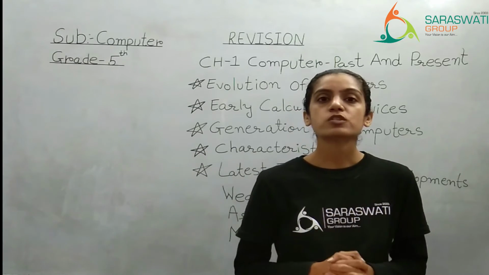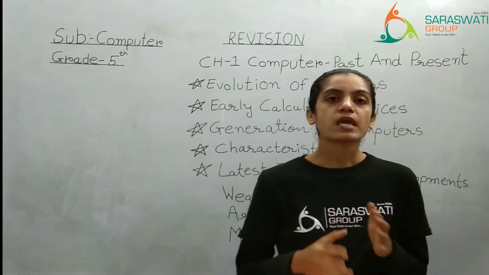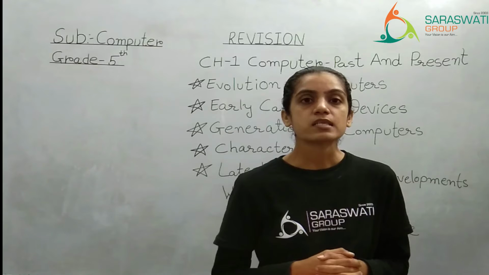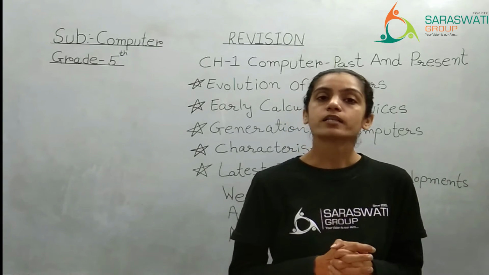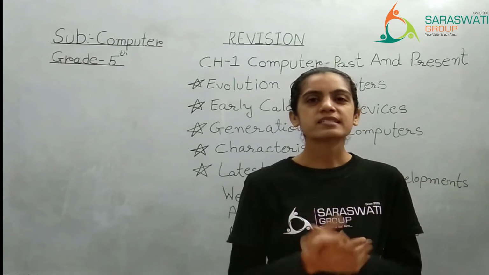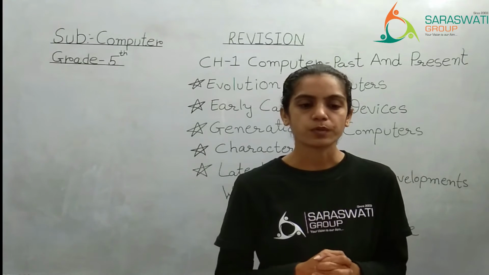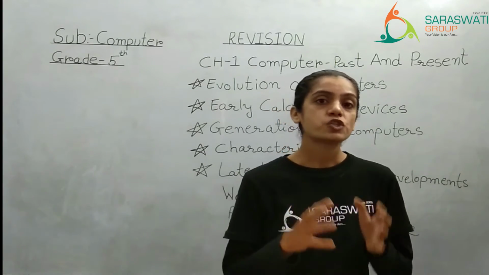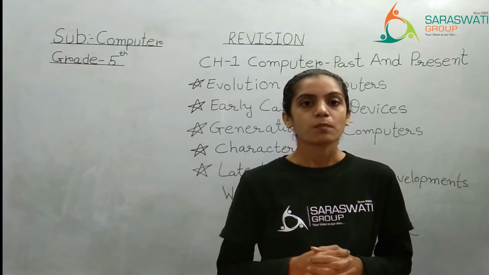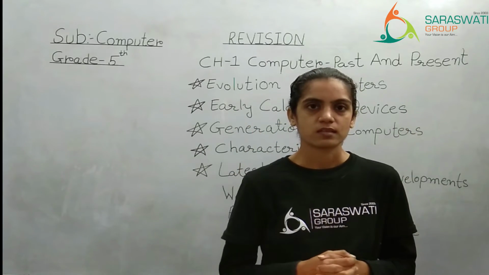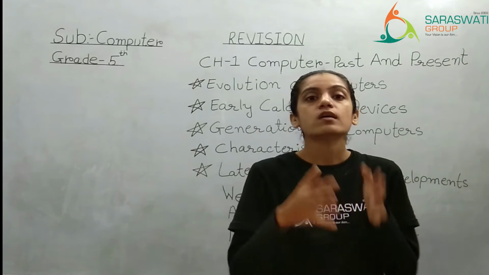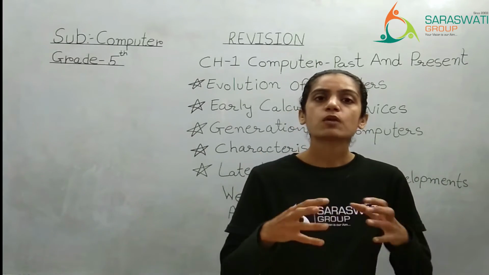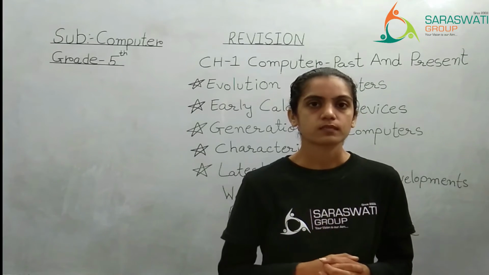What are the examples of it? See, IBM 1401, UNIVAC 3, NCR 300 are certain examples of the second generation of computer. Right? Second generation computers were also cheaper than the first generation because the size was decreased. The size was smaller than the first generation, so it was cheaper. Even the speed was a bit faster, right?